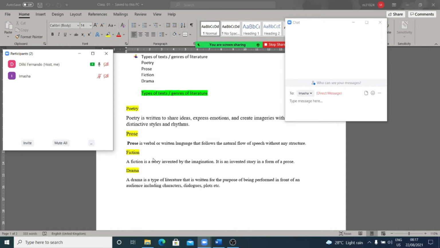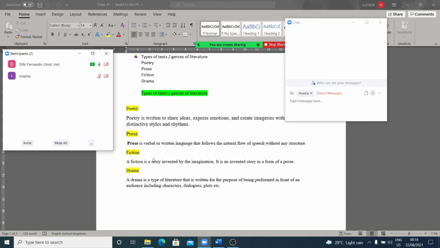Next one, drama. A drama is a type of literature that is written for the purpose of being performed in front of an audience, including characters, dialogues, plots, etc. Okay, so what do you mean by a drama? It's a type of literature that is written for the purpose of being performed on the stage. Especially, we have a lot of Shakespearean dramas. Okay, Macbeth, Hamlet, Othello, Julius Caesar.